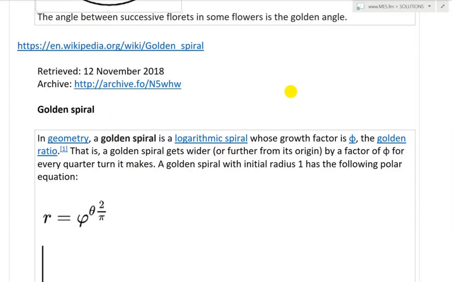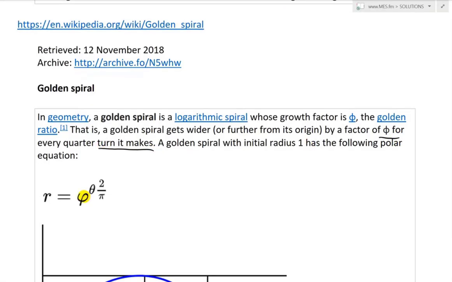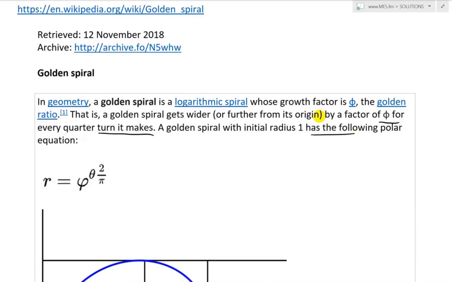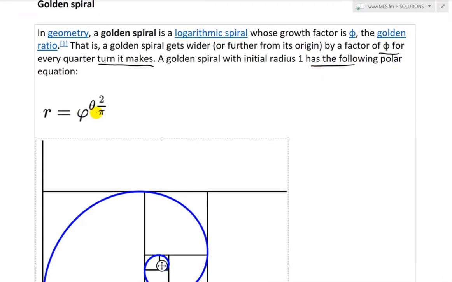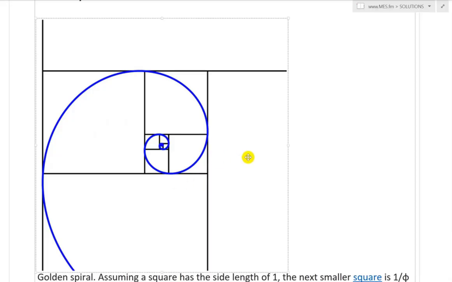So now let's look at the golden spiral. In geometry, a golden spiral is a logarithmic spiral whose growth factor is phi, the golden ratio. That is, a golden spiral gets wider or further from its origin by a factor of phi for every quarter turn it makes. This is in polar coordinates. A golden spiral with initial radius 1 has the following polar equation: r equals phi to the power of theta times 2 over pi, in radians. So then what you end up having is this spiral across like that.